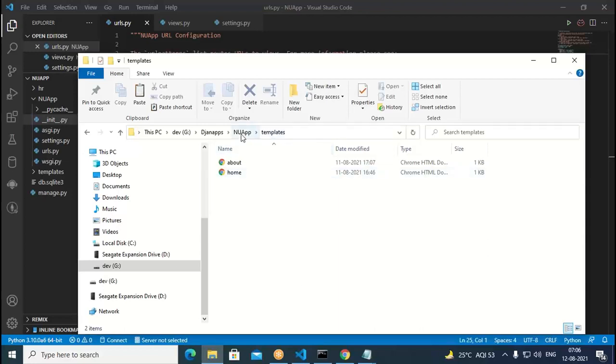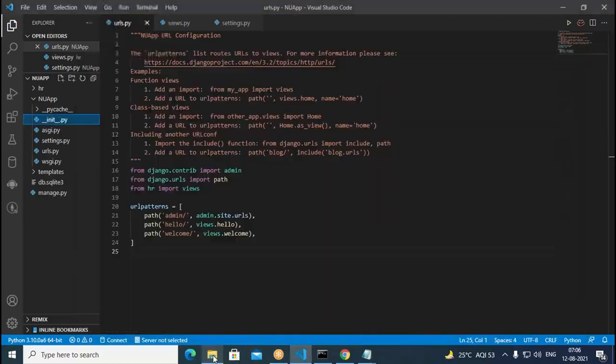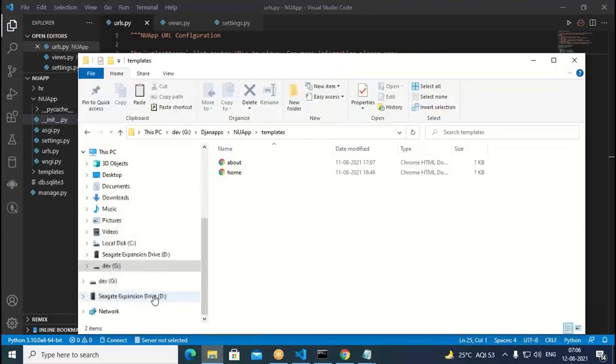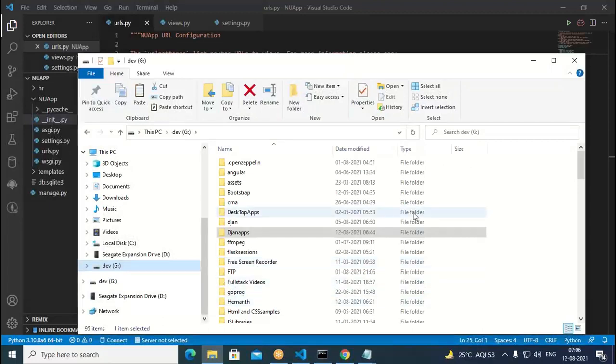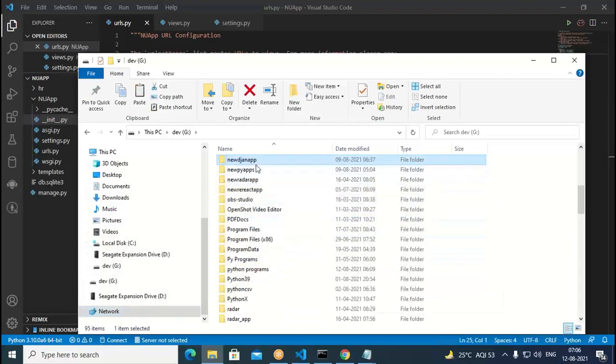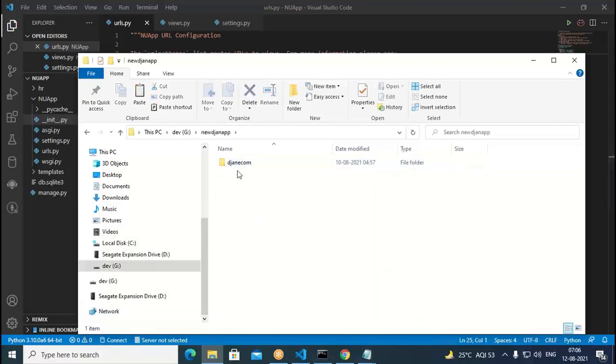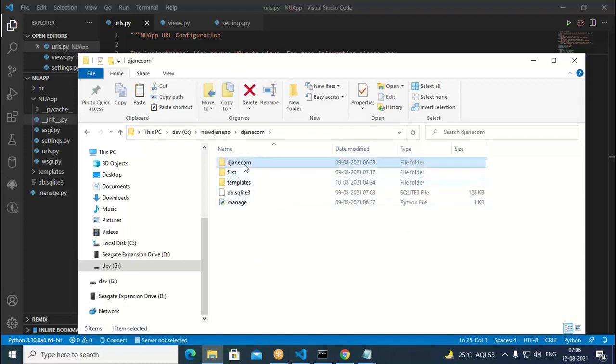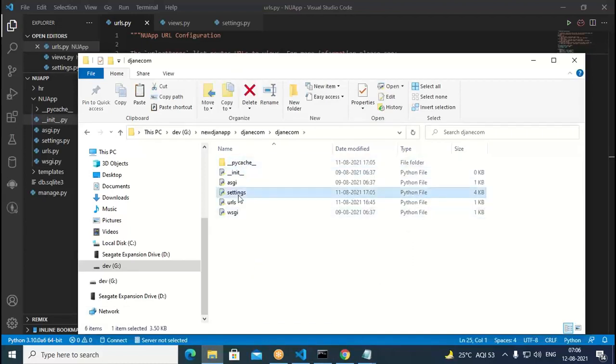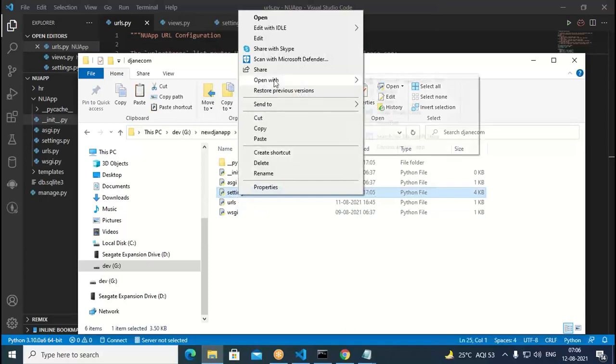Okay, this is not enough actually. Now what we have to do is go again to the new Django app. Inside this I have Django ecom. Here we have the settings file, so we open this.